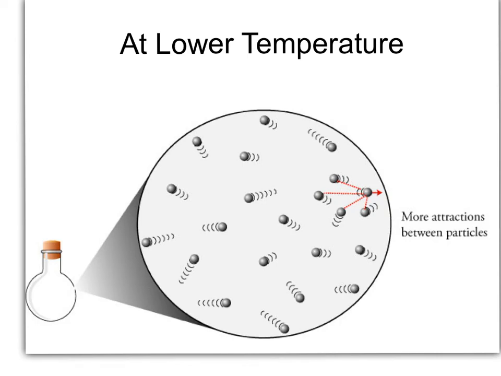You can see at lower temperature that these gas molecules are moving at a slower pace, which means there's going to be more attractions between the particles. This real gas will not exhibit ideal gas behavior.